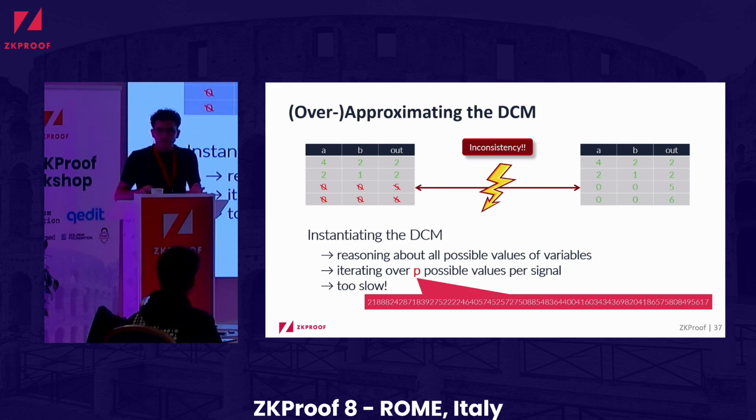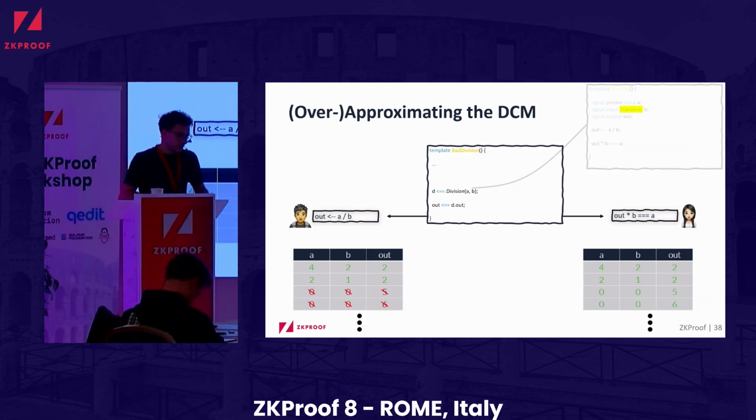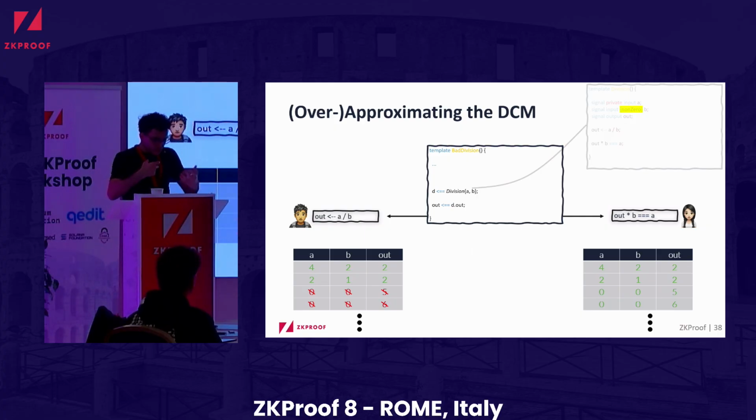So we had to think about, okay, we still want to make this detection. So how are we going to turn this into an efficient algorithm? So we had to come up with ways to approximate the information we have and use that for bug detection. And how are we doing that? So we go back to where we left off. And our proposal, or the way our algorithm works, is we approximate both sides.